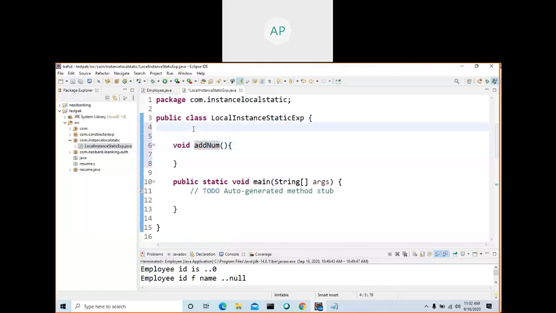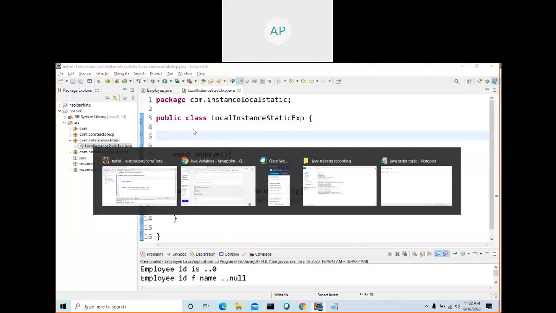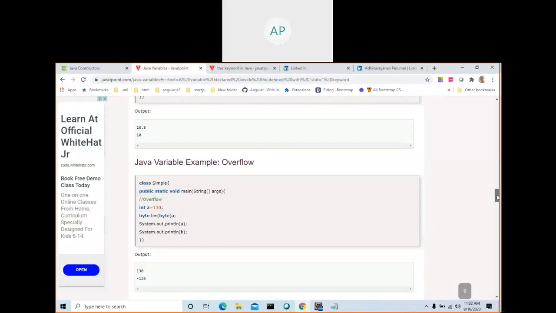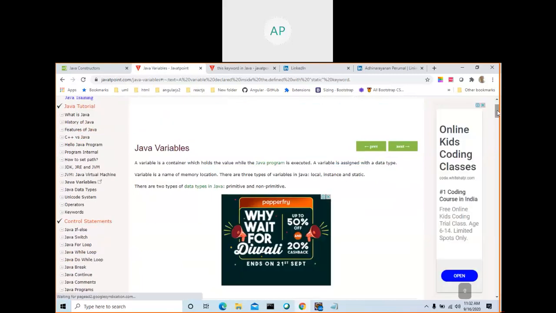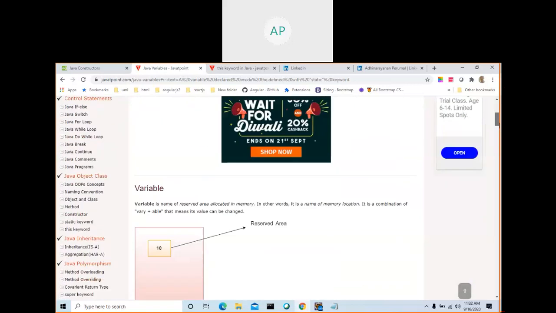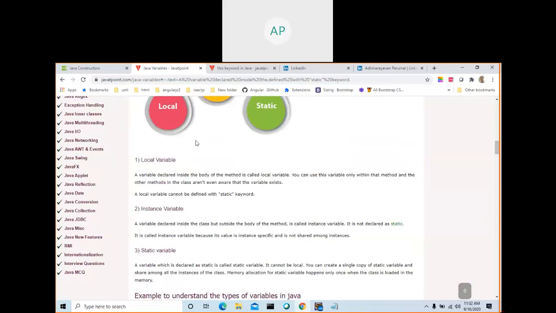Okay. Declare an instance variable. What is the theory part that you saw here? See here, what is a local variable? A variable is a container which holds data.